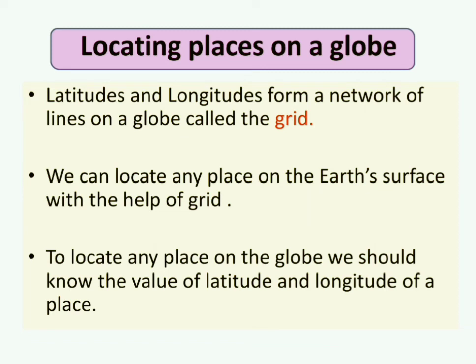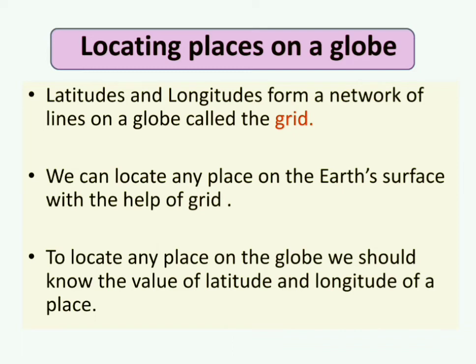Locating places on a globe. Latitudes and longitudes form a network of lines on a globe called the grid. See, you can see that there are two sets of lines on the globe. The vertical lines, which are the longitudes, and the horizontal lines, which are the latitudes.